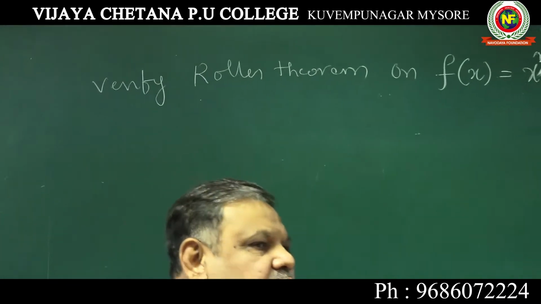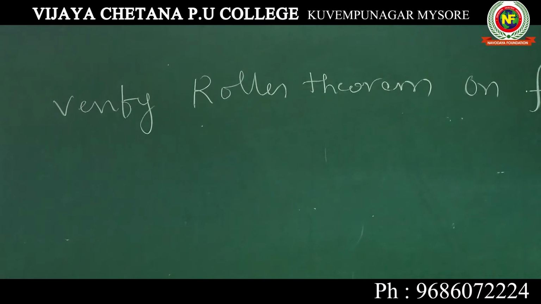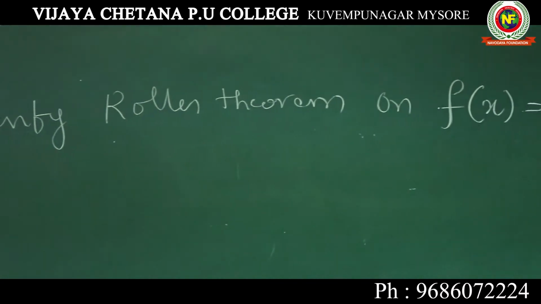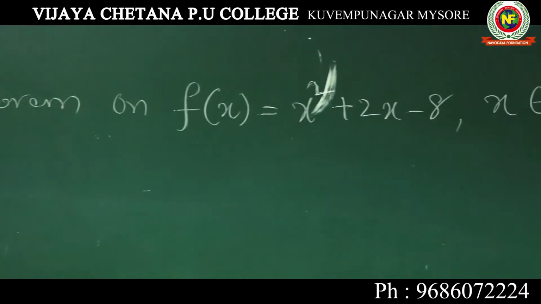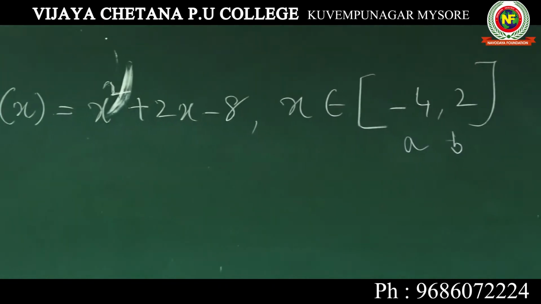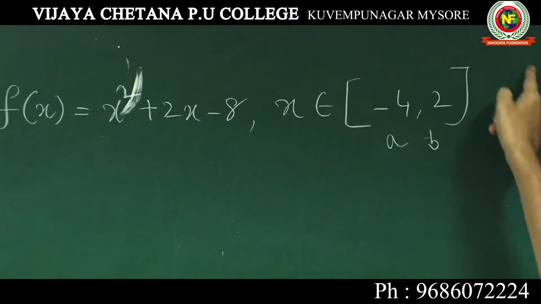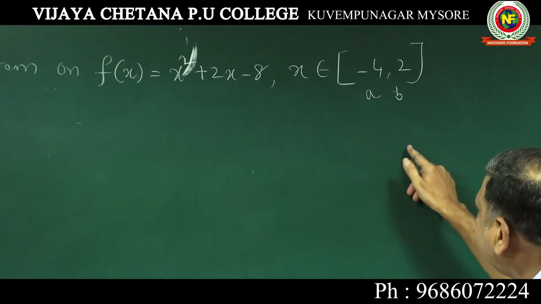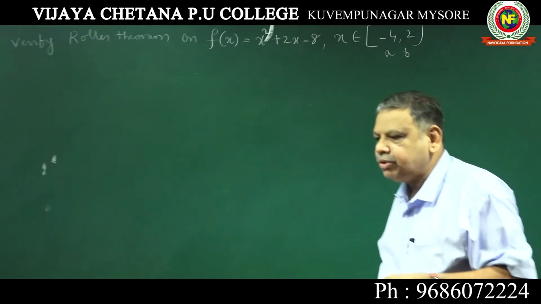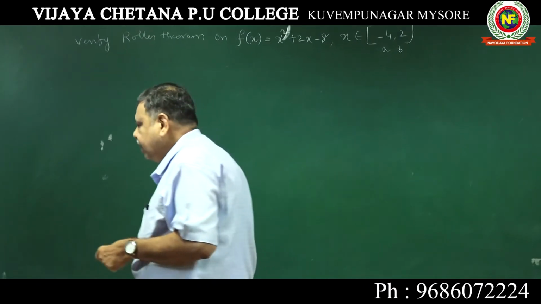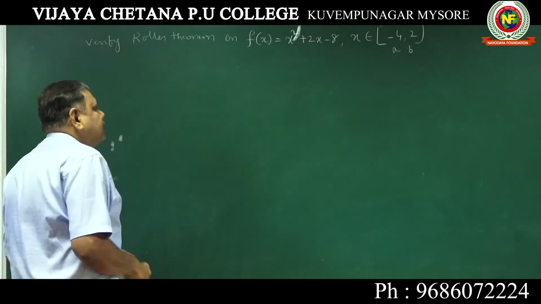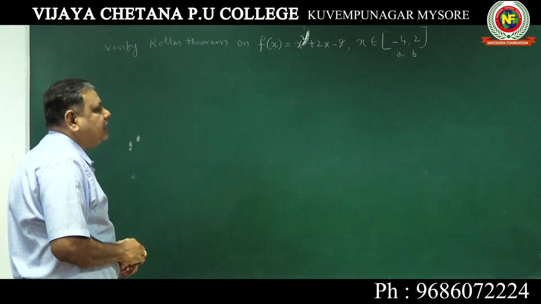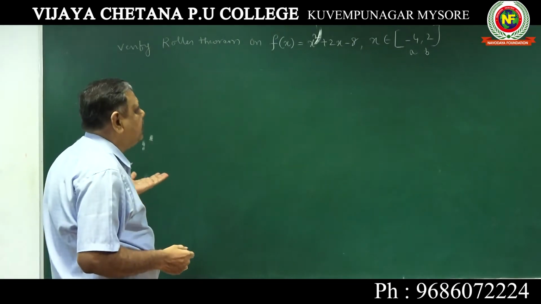Afterwards find f of a and f of b; they should be the same. Then find f dash x, and f dash c equal to 0. That value of c should be in the open interval (-4, 2). Those are the conditions you have to satisfy. They keep 3 marks for this question, 3-4 steps, you can easily get 3 marks.